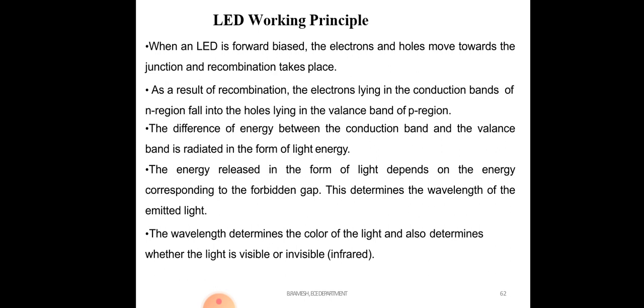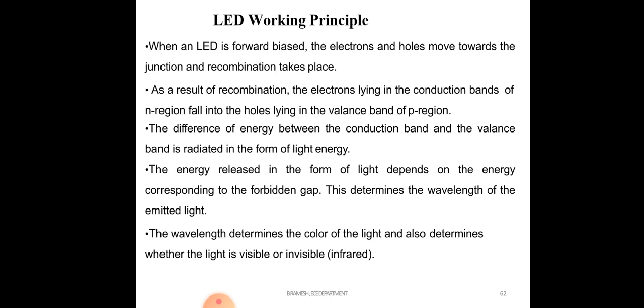When they recombine, holes and electrons emit light. The difference of energy between the conduction band and valence band is radiated in the form of light energy. The energy released in the form of light depends on the energy corresponding to the forbidden gap.